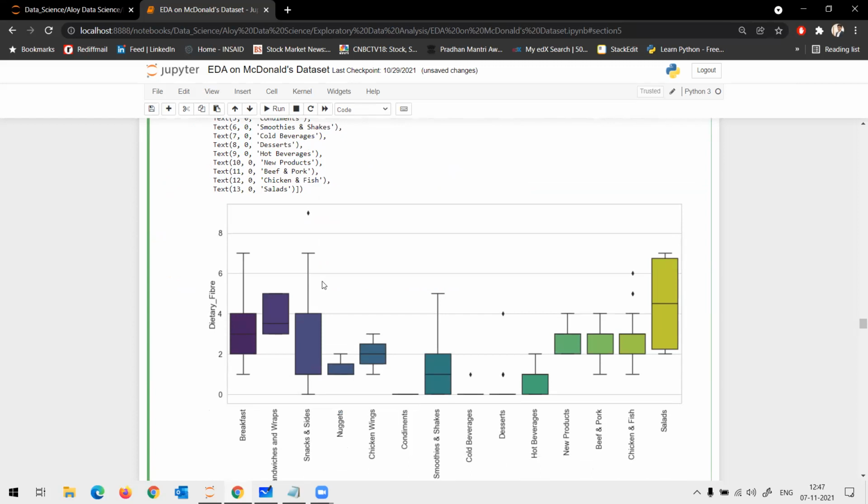Now, study this box plot carefully. I'll give you 15 seconds, okay? And tell me which food item has highest dietary fiber, which food items has lowest dietary fibers.